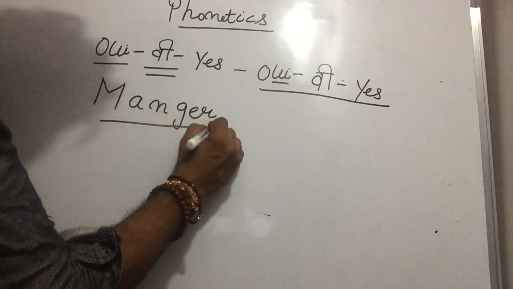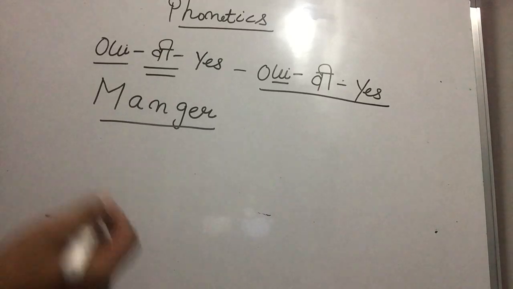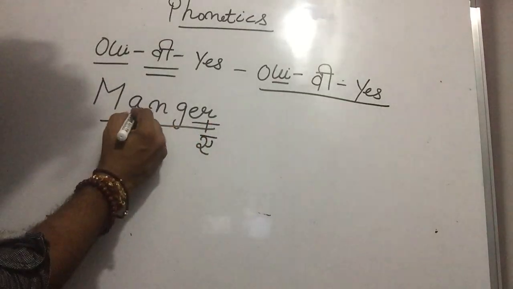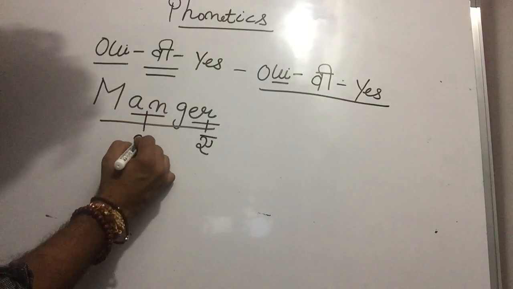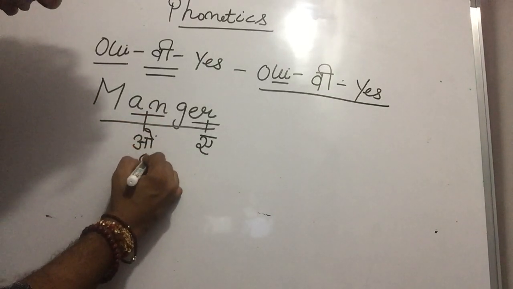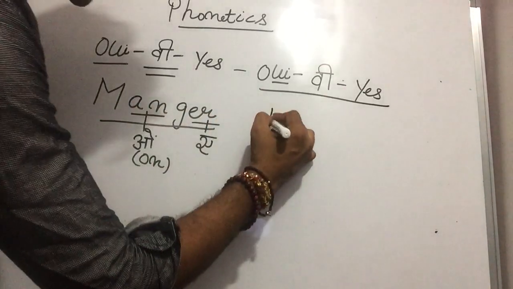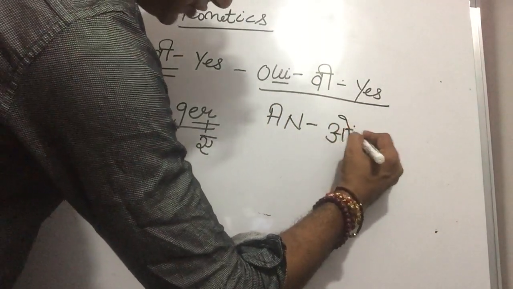M-A-N-G-E-R. So you tell me what? If I'm an English man, I will say manger. No, because that's not English, that's the French language. So the ER sound is A, and the AN sound, Paji, is ON. The AN sound is ON in the French language.